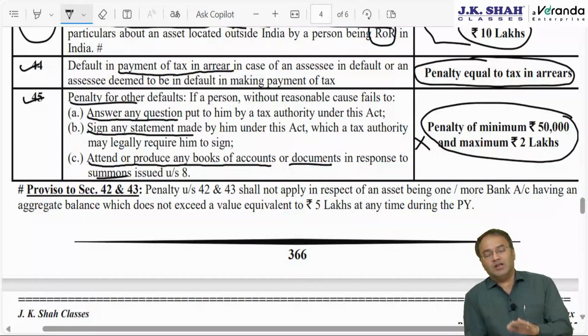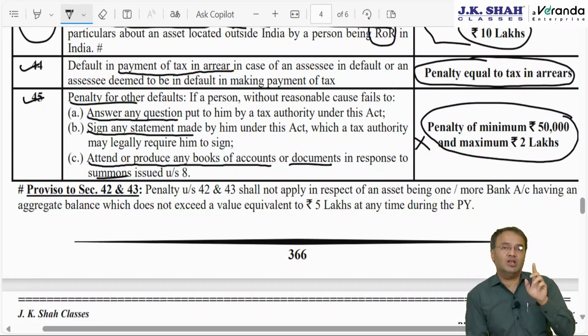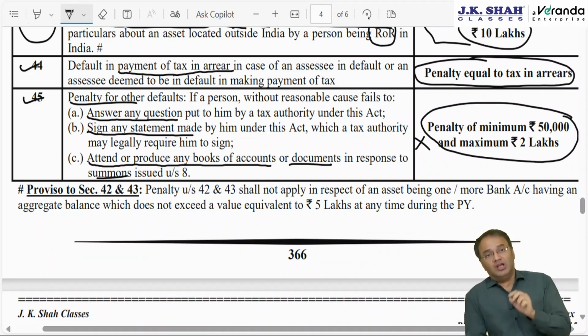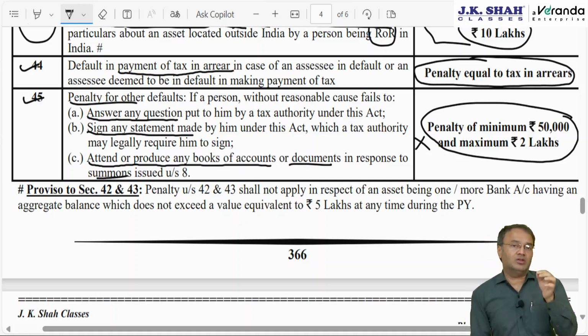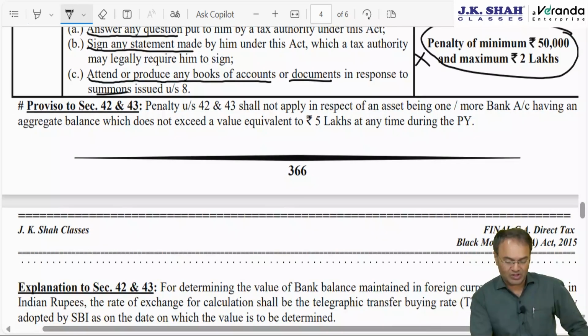For that there was a benefit or relaxation given, that in case if the asset outside India is a bank account which is not disclosed, if it is only a bank account and not disclosed, then no penalty will be levied under section 42 or 43, provided the maximum balance or the peak balance at any time during the given previous year, peak balance of that bank account does not exceed rupees 5 lakh in terms of Indian rupees.